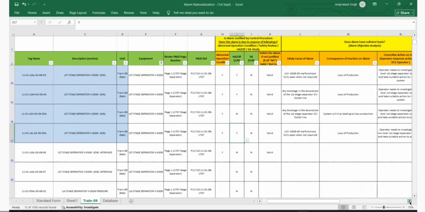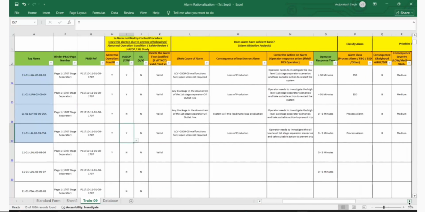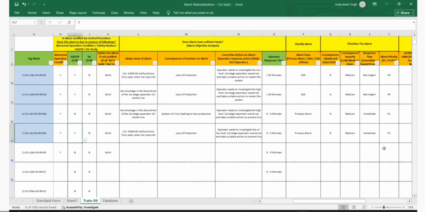I can tell you in advance, Imran, the reason we are getting more P1 is because of the process time. We don't have more process time. If you reach 30 minutes or 15 minutes, then this will come as P3, P2, P3. But because we don't have much time here, if the time is 15 minutes, then I will consider P2, not P1.